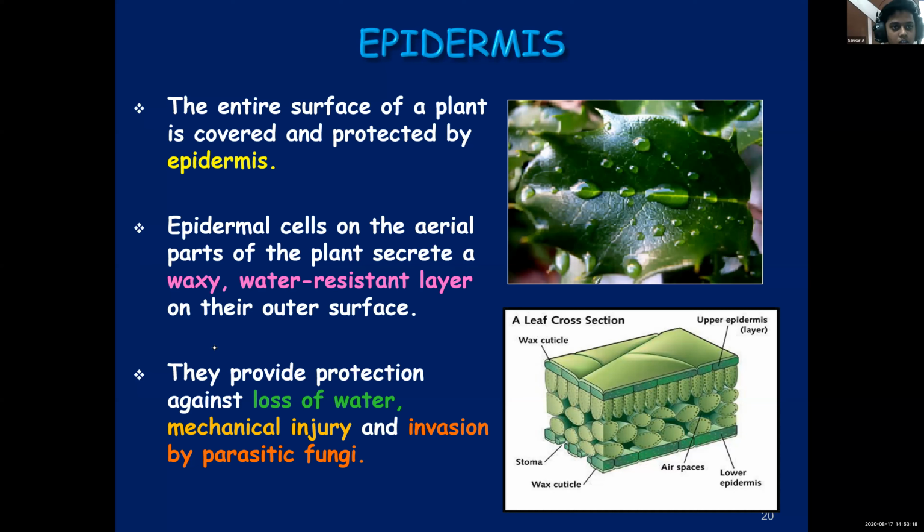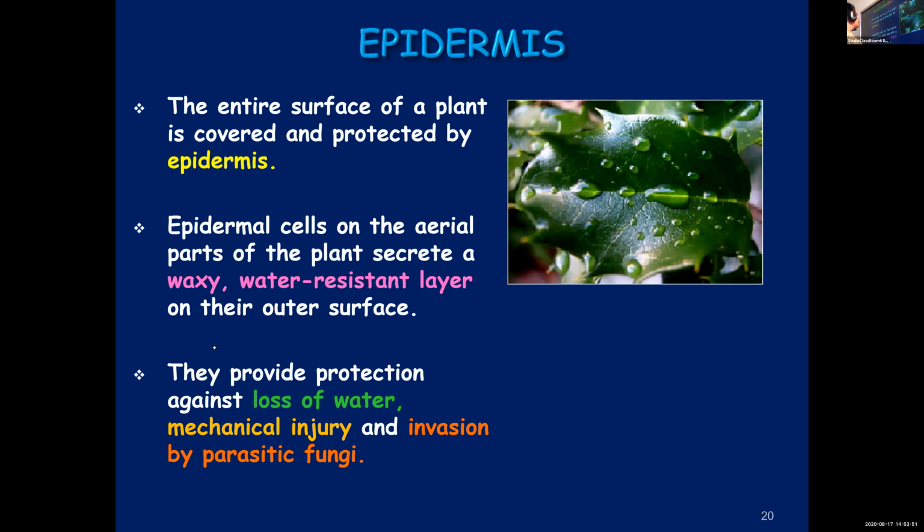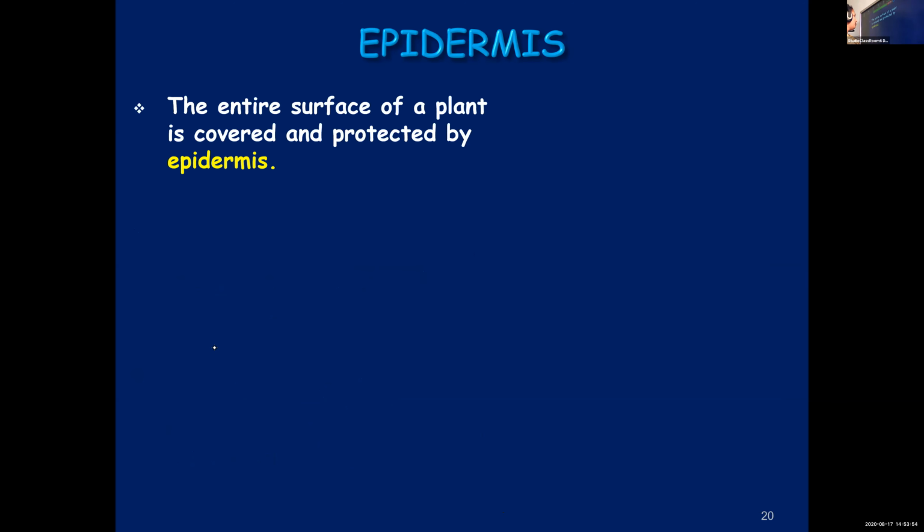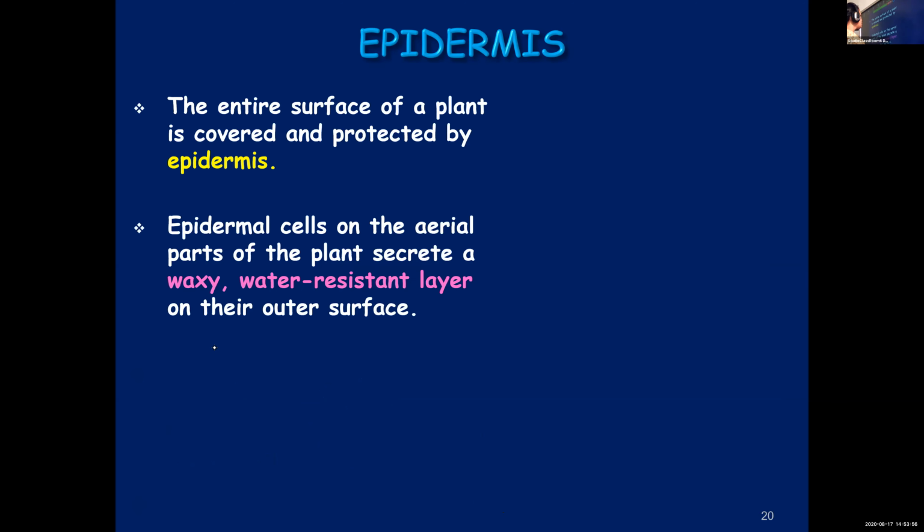It is there in the figure, marked wax cuticle. So cuticle is the waxy water resistant layer covering the epidermis. And the advantages of having this waxy layer: it will protect from water loss, mechanical injuries and attack by parasitic fungi. Once again, the first function is that the entire surface of the plant will be covered and protected by the epidermis.